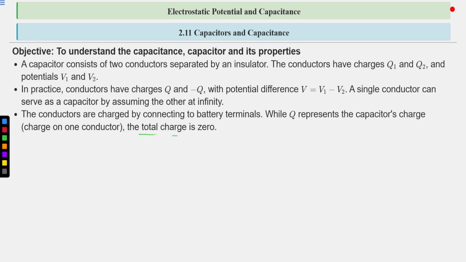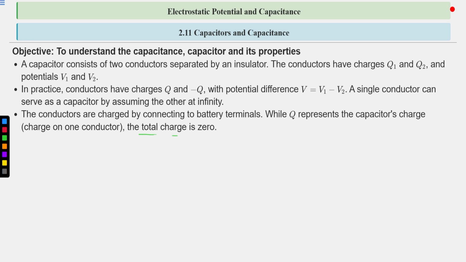The potential difference between them is V1 minus V2, and the magnitude of charge on both conductors is the same. The conductor connected to the positive terminal will have positive charge, and the conductor connected to the negative terminal will have negative charge.